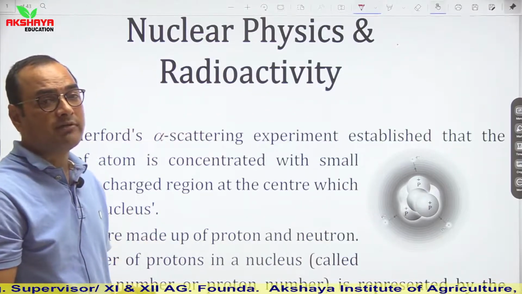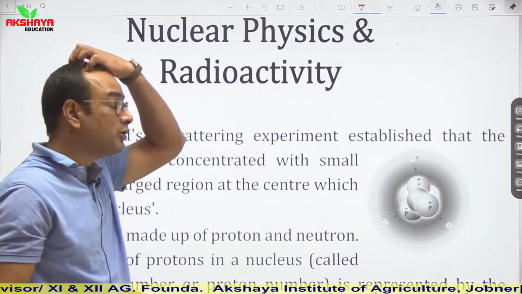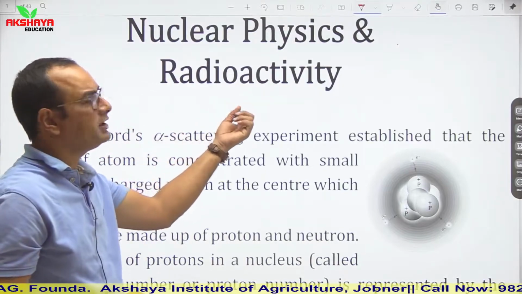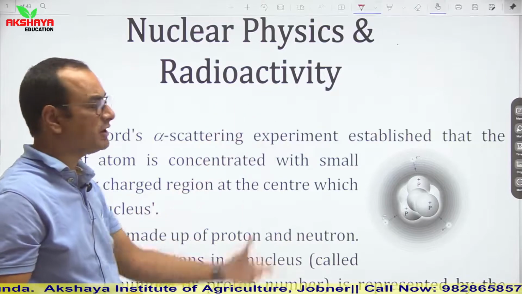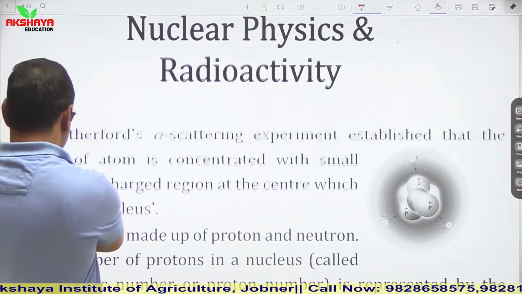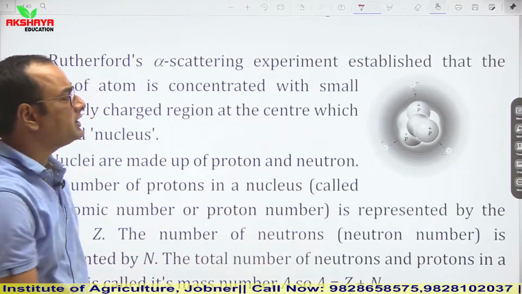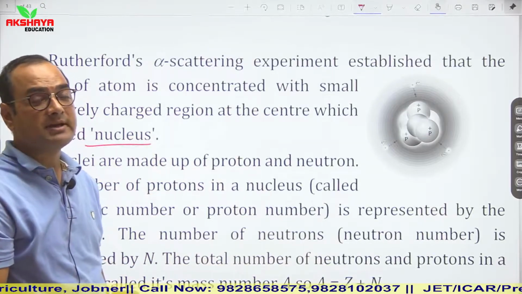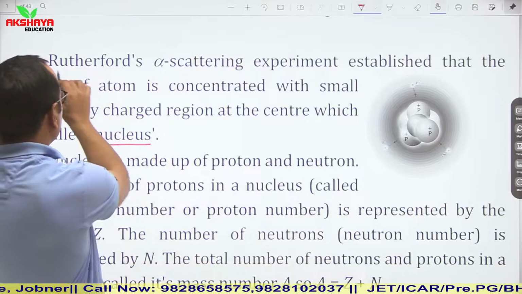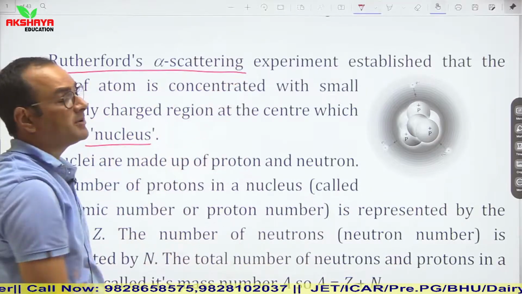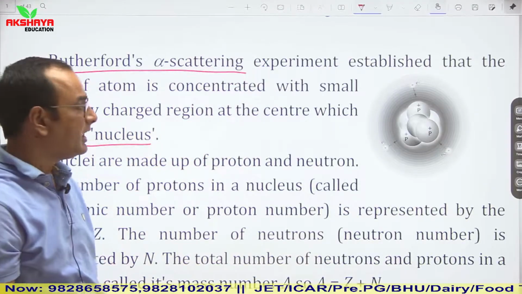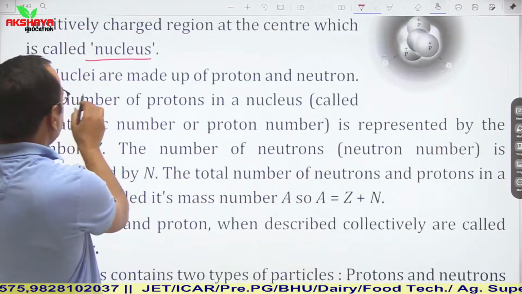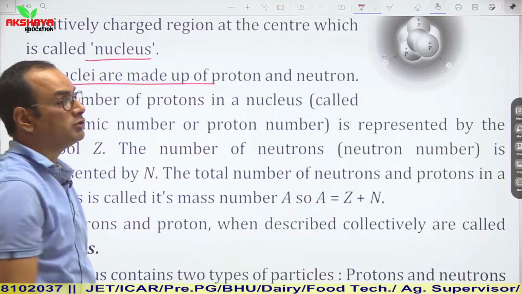How many patterns of different activities are going to happen in the nucleus of an atom, and how radioactivity is defined and what is radioactivity. So let us start with what is a nucleus. The nucleus was discovered by scientist Rutherford during his alpha particle experiment. Nuclei are made up of protons and neutrons.